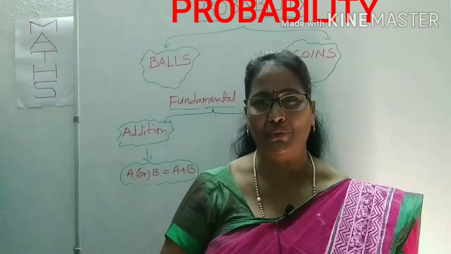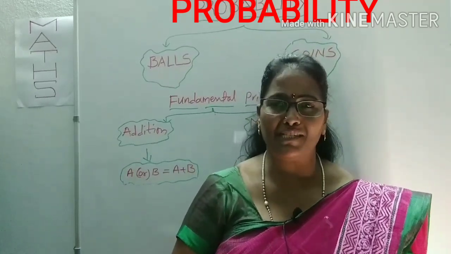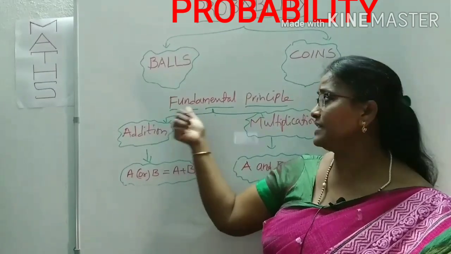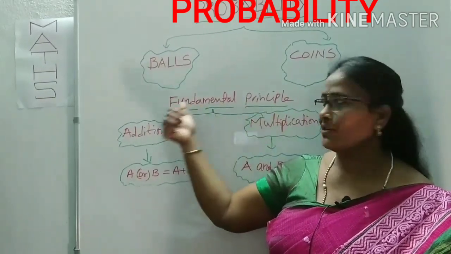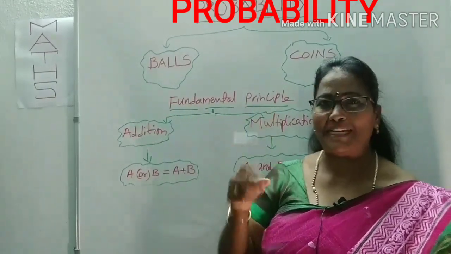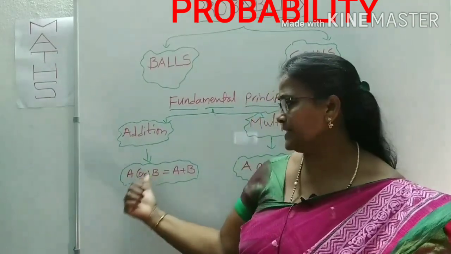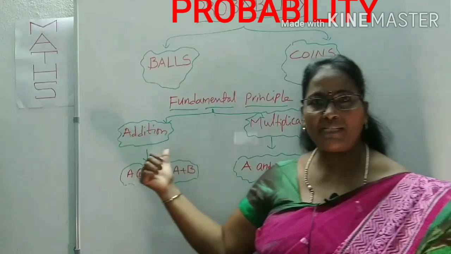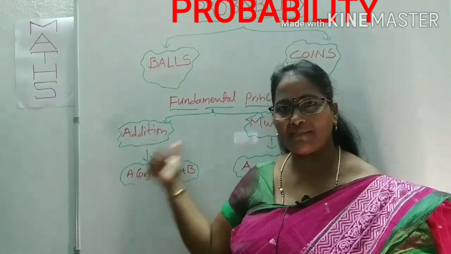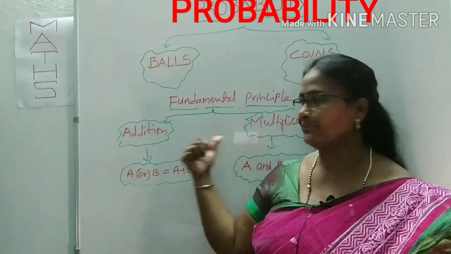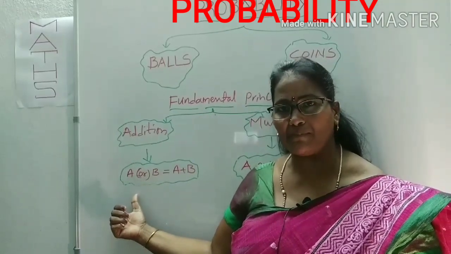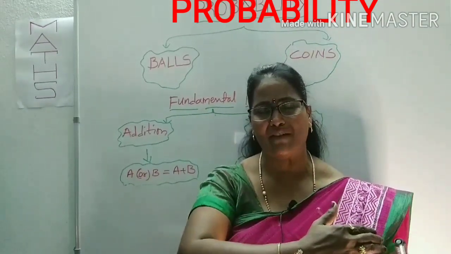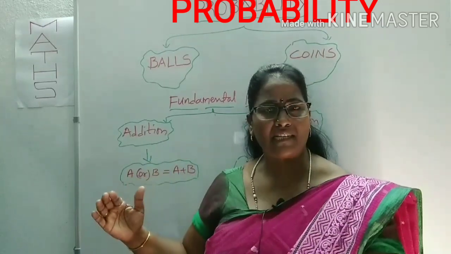First of all, in permutations and combinations, we use a principle called the fundamental principle. There are 2 types: one is the addition principle, another is the multiplication principle. In the addition principle, suppose one work is done in A ways and another work is done in B ways.